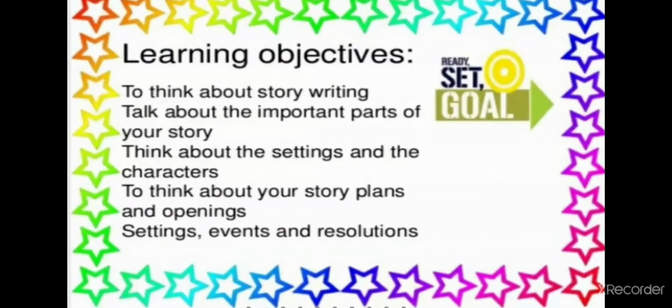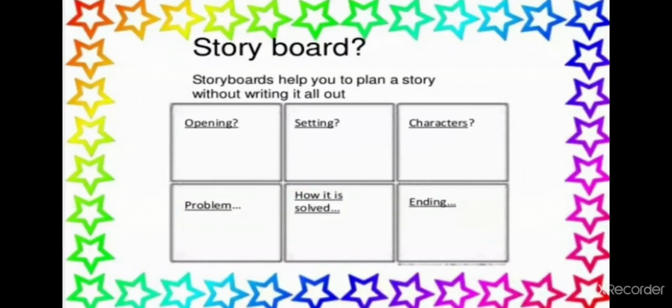Then moving to the learning objectives: to think about story writing, talk about the important parts of your story, think about the setting and the characters, and to think about your story plans and opening, settings, events and resolution. So a storyboard is also there. A storyboard helps you to plan a story without writing it all out. So this means you don't need to write the whole story, just plan it in a storyboard: opening, setting, characters, problem, how it all ends, and then you will get your story ready.